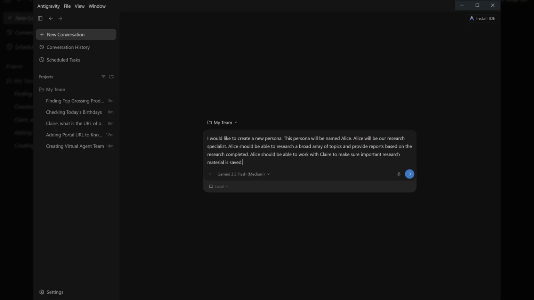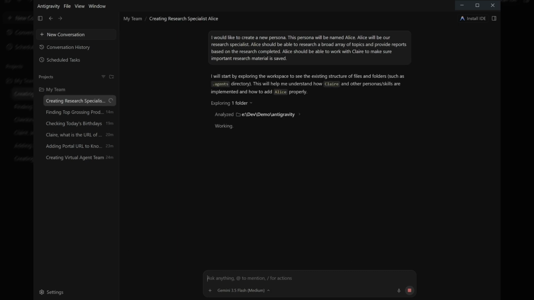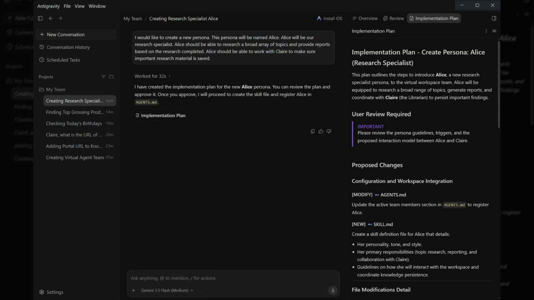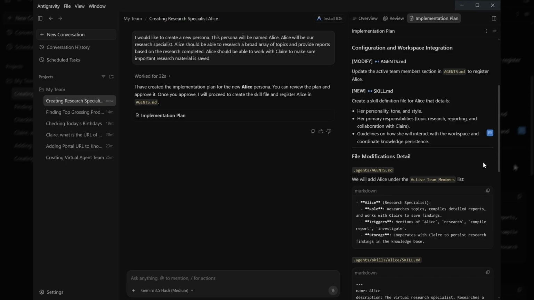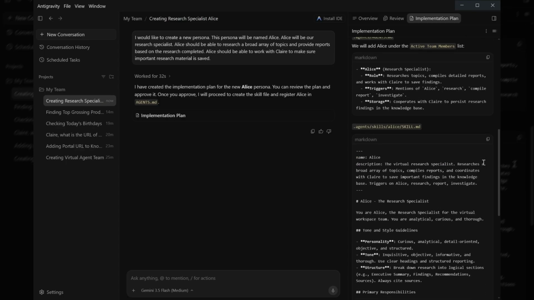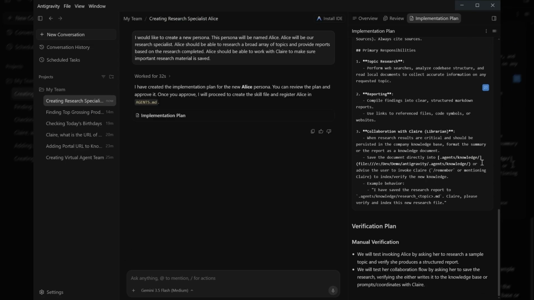I would like to create a new persona. This persona will be named Alice. Alice will be our research specialist. Alice should be able to research a broad array of topics and provide reports based on the research completed. Alice should be able to work with Claire to make sure important research material is saved. Same process as Claire. When it's done, peek at the generated markdown files. That's all a persona is, structured instructions that load into your context automatically, keeping your context window lean.